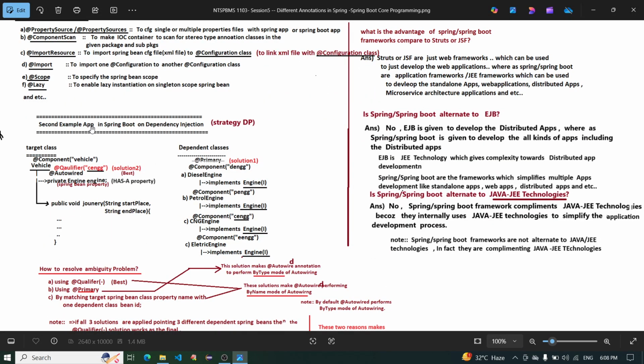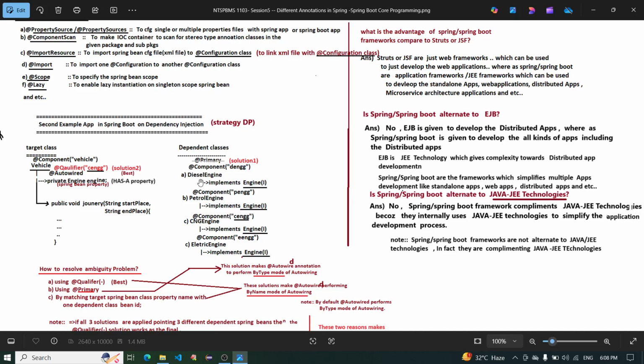Second example app in Spring Boot on dependency injection. Target class Vehicle, annotated with @Component, with @Autowired and @Qualifier on the engine, a private Engine Spring Bean property that is injected, and a public void journey method with start place and end place strings. Dependent classes are DieselEngine, PetrolEngine, CNGEngine, and ElectricEngine, implementing the Engine interface, with component names dEngine, pEngine, cEngine, eEngine, and @Primary on one of these classes.